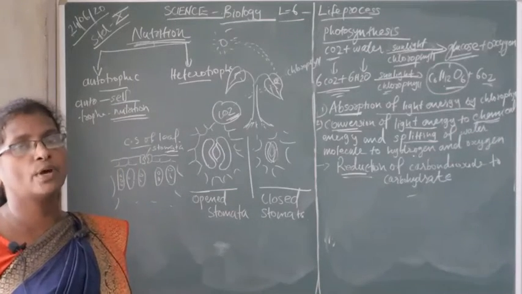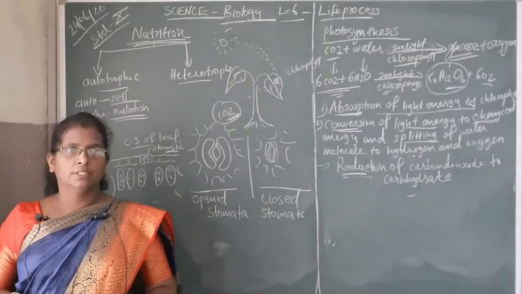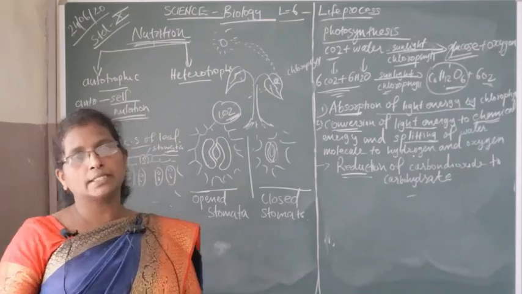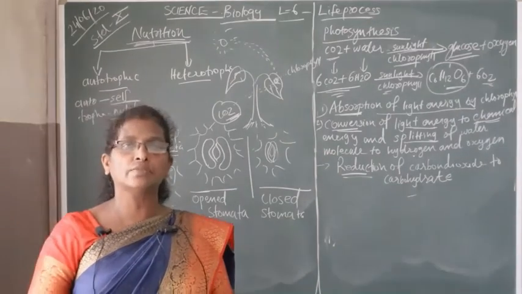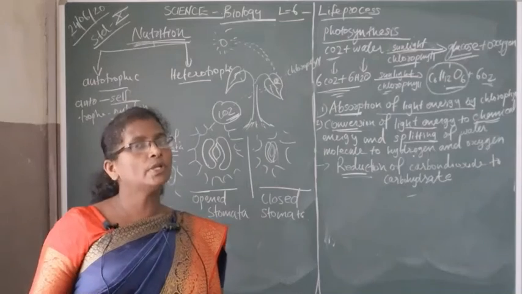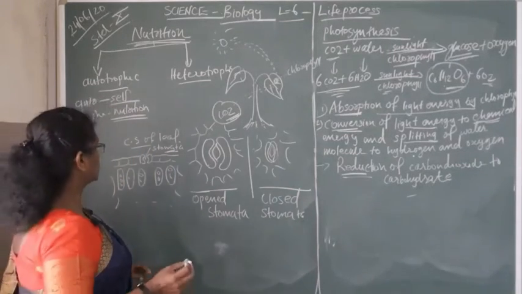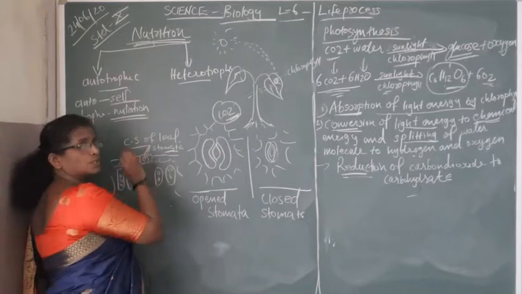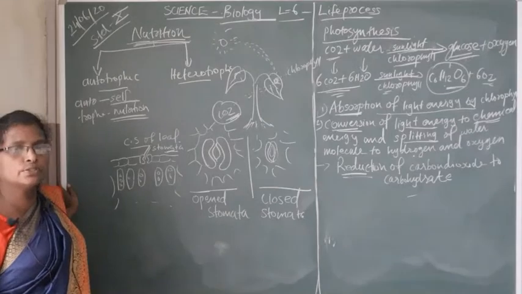That is the function of stomata. Another function is also there, transpiration. Students, in small classes you learn the definition of transpiration, that is the removal of water from the plant. Excess water is removed from the plants also through these stomata. So here we mention two functions of stomata.